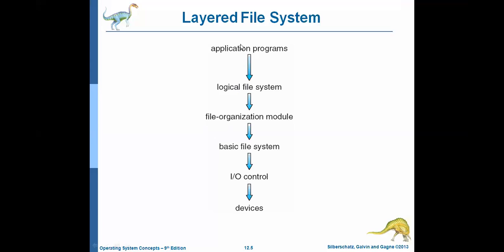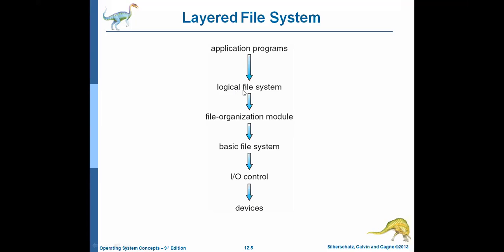For that, we need to write a program. That is called an application program. From the application program, the instruction goes to the logical file system. Then the logical file system will search for the particular file's existence. Whatever file you want to take the printout of, whether that file is available in the directory structure or not, will be checked by the logical file system.